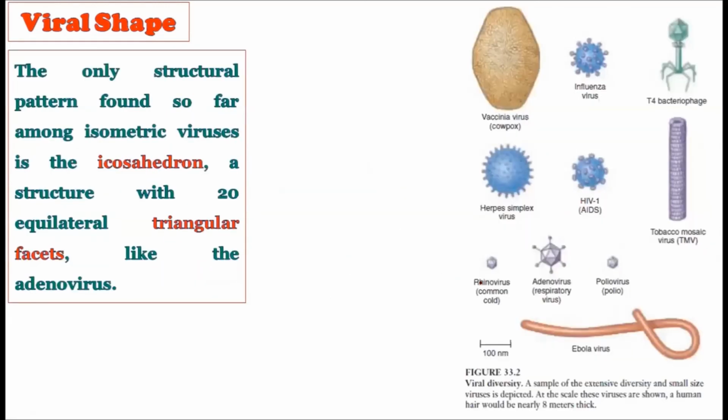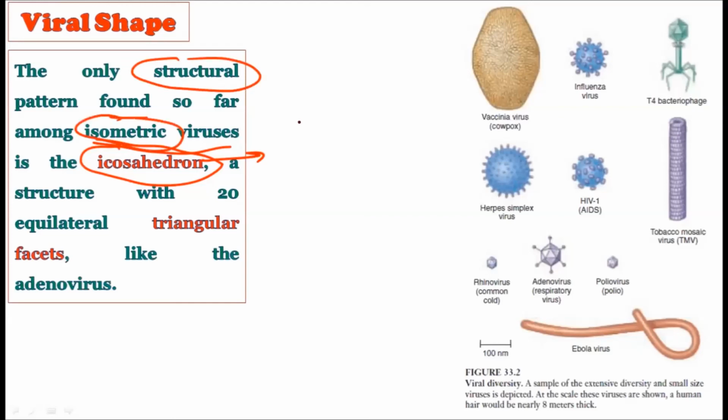Okay. And now see, the only structural pattern found so far among the isometric viruses is the icosahedron. Okay, ये word important है, you should highlight it. It's called icosahedron. So it's a structural pattern which is found in the isometric viruses. I have told you isometric viruses are those viruses which have a spherical shape, and the pattern found in their structure is the icosahedron. Okay, the icosahedron type of pattern is found in these viruses.